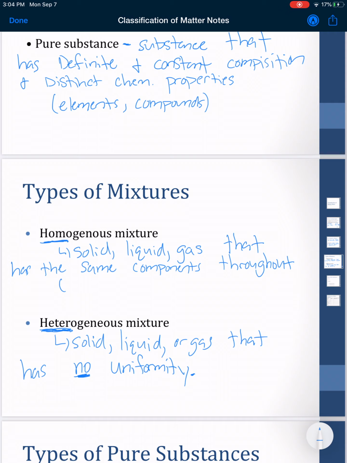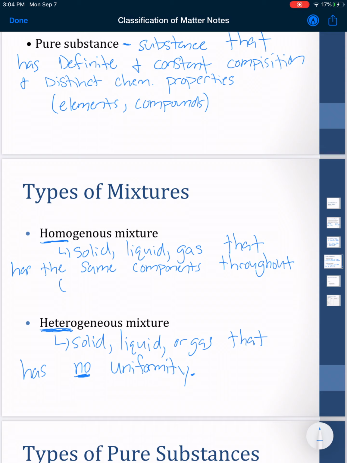Okay, so for a homogeneous mixture, you can think of things like Kool-Aid packets, where you put Kool-Aid and then mix it into your water. Those are not chemically combined, right? You're just mixing it in there, but it does look the same and it does look uniform throughout. So that would be something that's homogeneous.